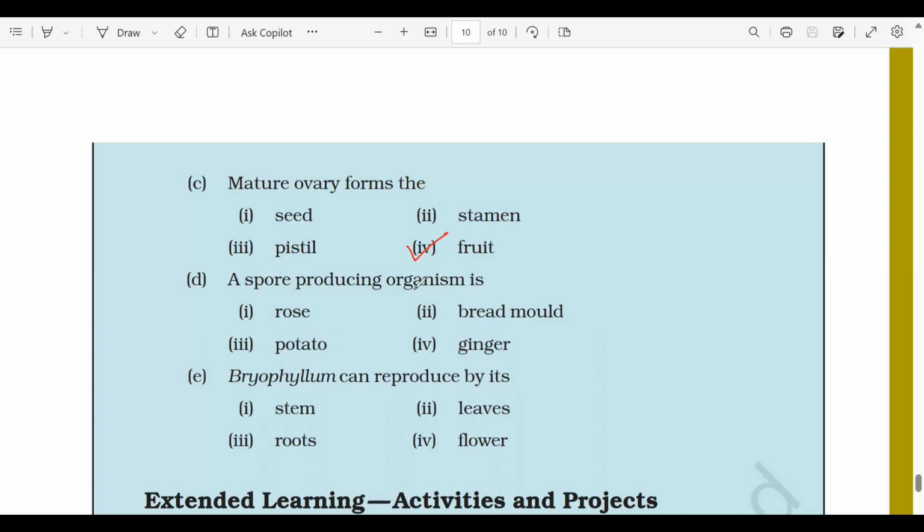Next, a spore-forming organism is bread mold. Bread mold produces spores and it will reproduce through spores. And lastly, bryophyllum can reproduce by its leaves. So in the margins of bryophyllum leaves, there are buds. As soon as these buds fall in the soil, they will develop into a new individual.